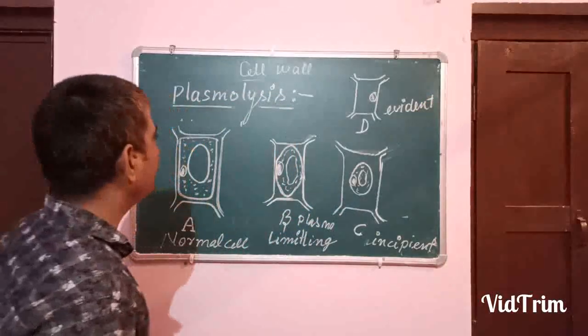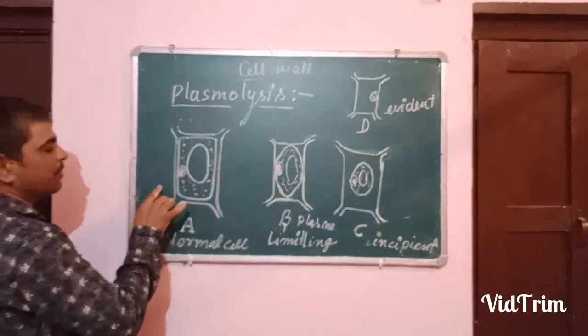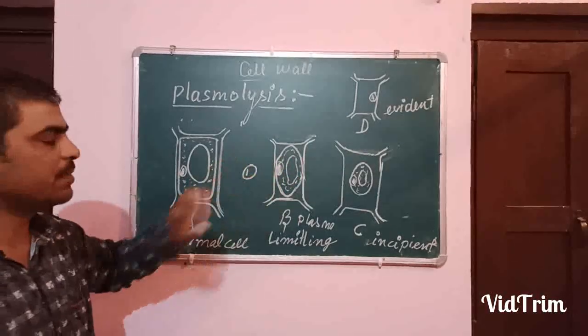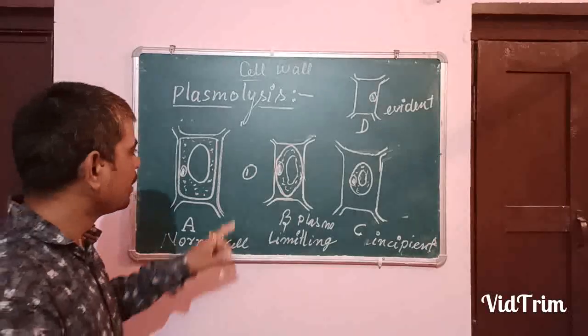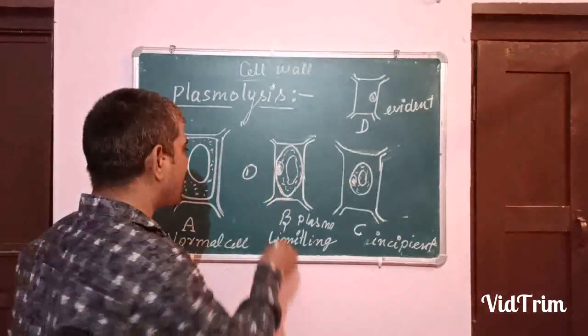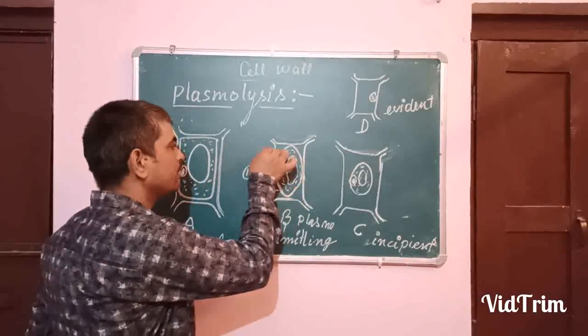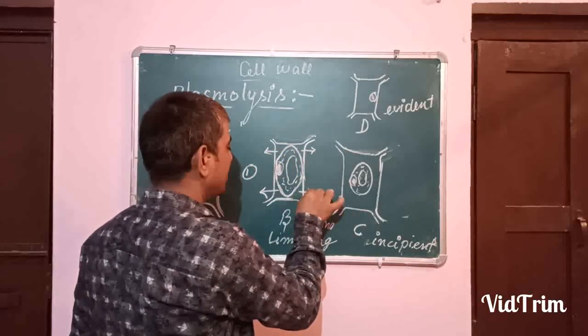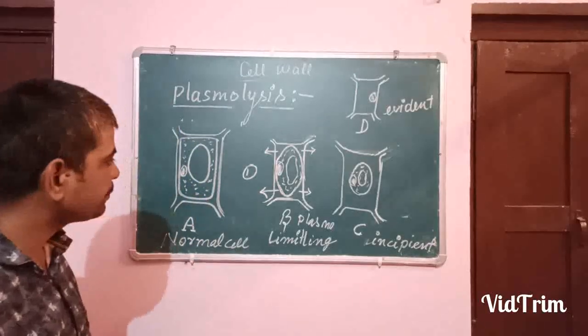What will happen in stage 1? This is the normal cell. In stage 1, when the cell is kept in the hypertonic solution, water starts to move outward from the cell to the surrounding medium.